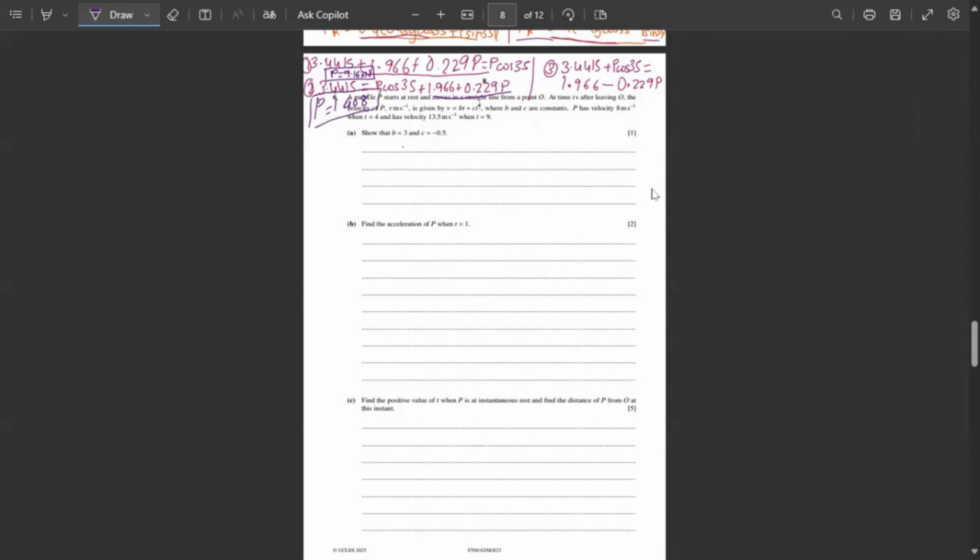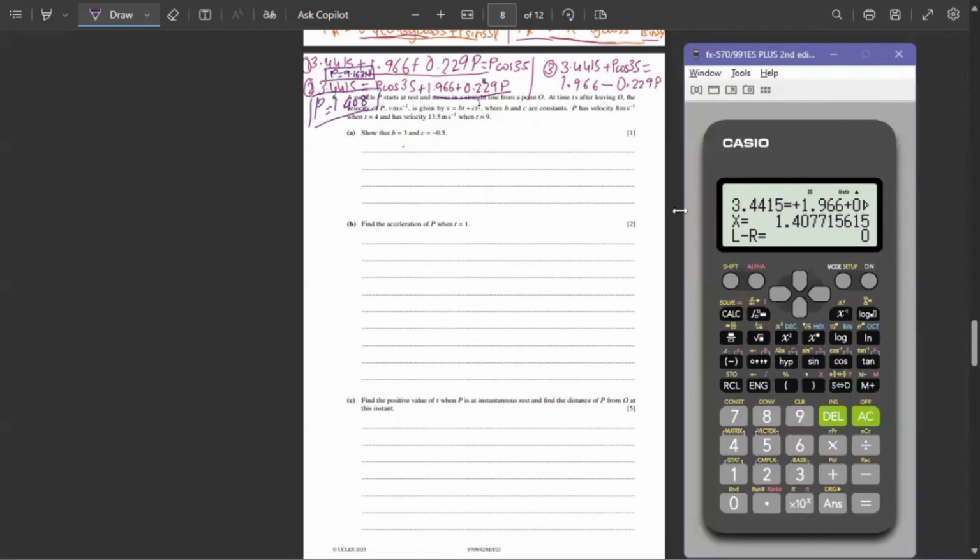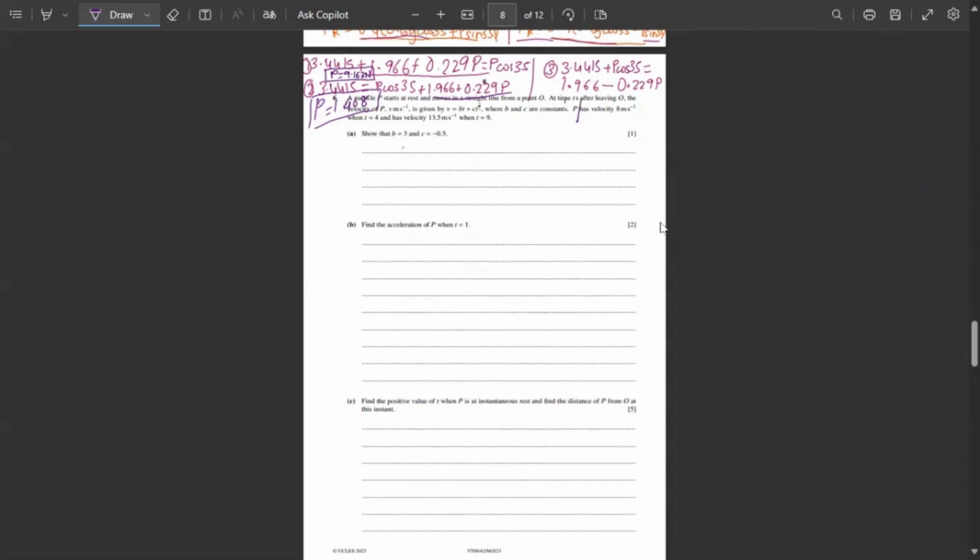And here in the third question, third equation, I'll write again 3.145. Then p is shifting here. Okay. x cos 35, I have to move it there. x cos 35 plus 3.1445 is equal to 1.966, and this will be minus 0.229 p. Then again shift solve for x. The answer I got is minus 1.017, minus 1.408.